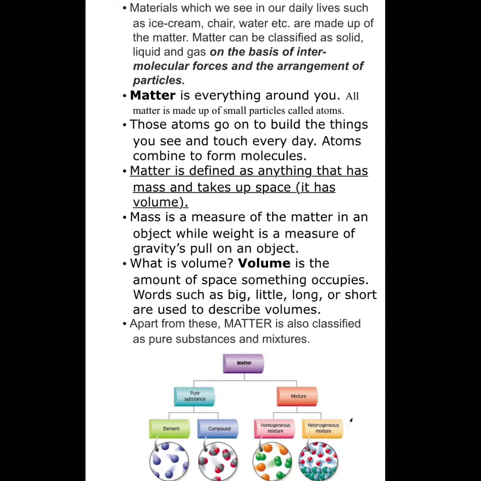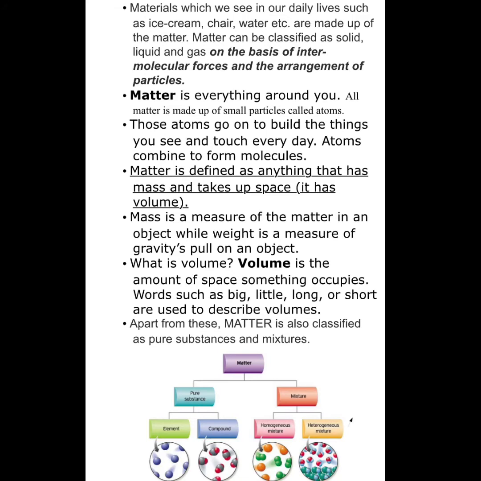Matter is defined as anything that has mass and takes up space. It has volume. Now, what is mass? Mass is a measure of the matter in an object, while weight is a measure of gravity's pull on an object. What is volume? Volume is the amount of space something occupies. Words such as big, little, long, or short are used to describe volumes.